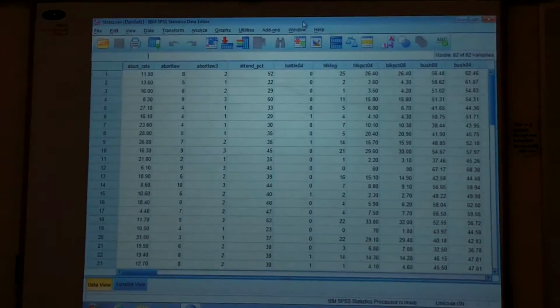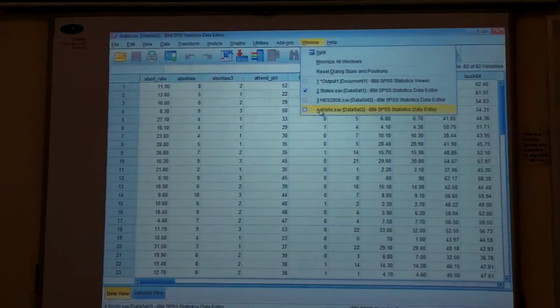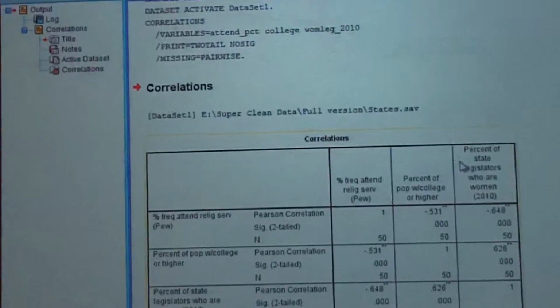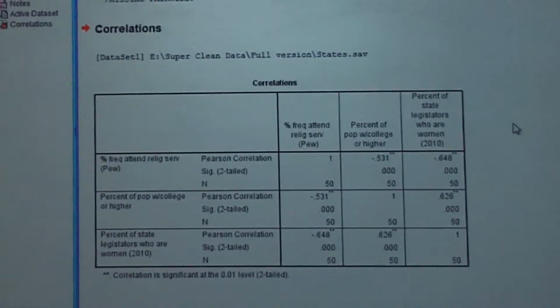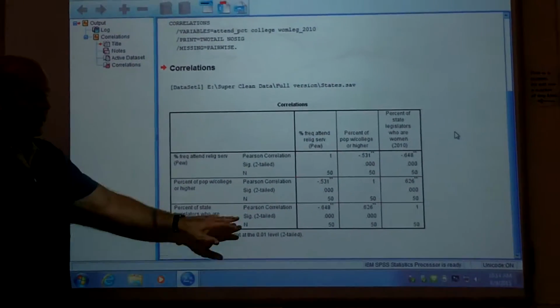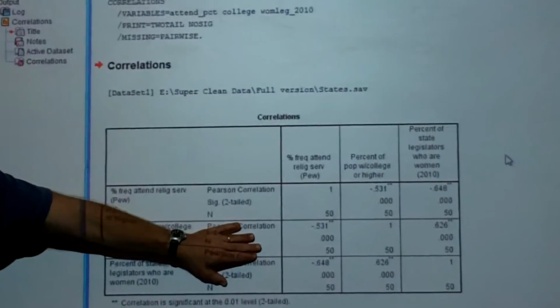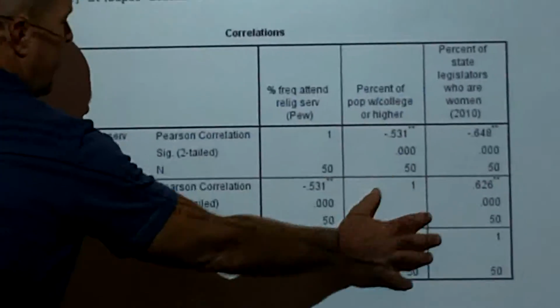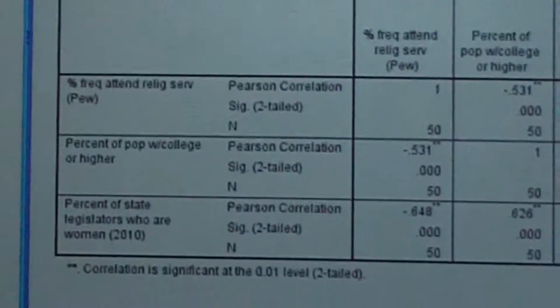And there's the output. There it is. And Craig, can you see that? Can they see this? I'm trying to zoom in and get the whole thing. Zoom in on this table right here.